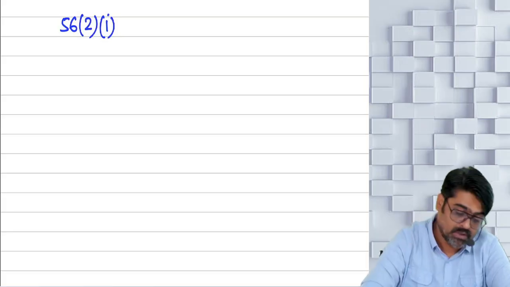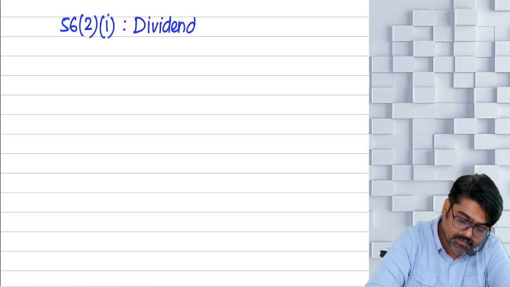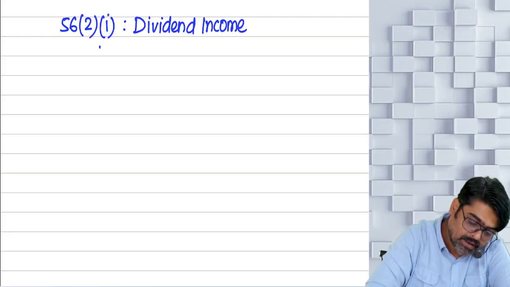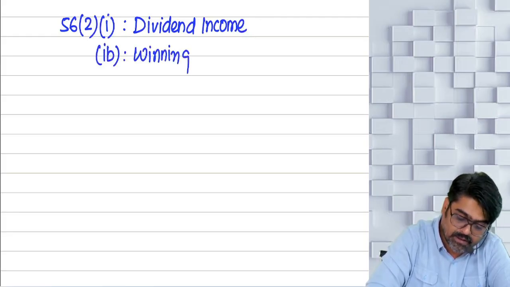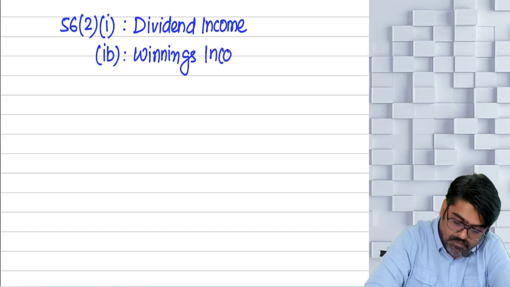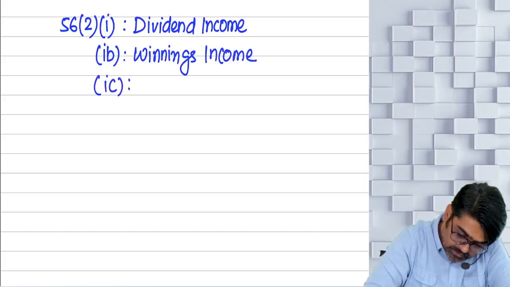Yes or no? It is dividend income. Which income? Dividend income. Then you will go to 1B. You will get winnings income. Which income? Winnings income. Then you will go to 1C.